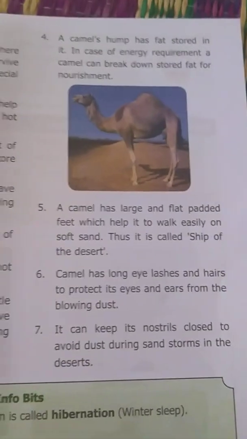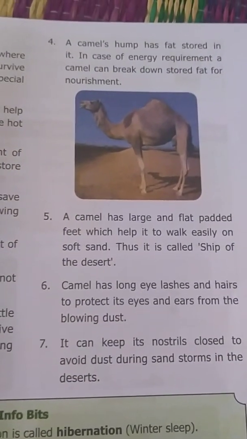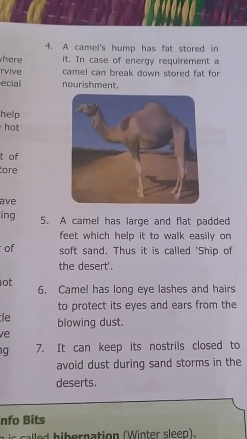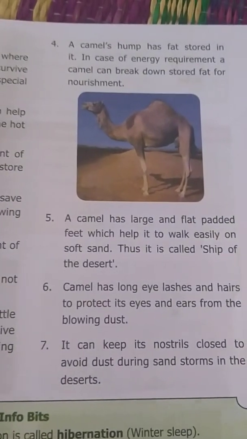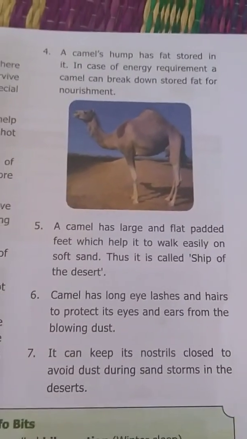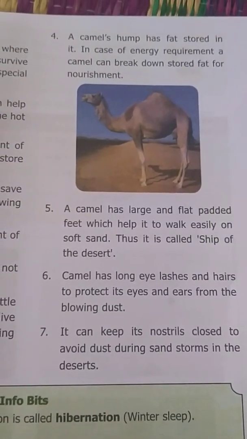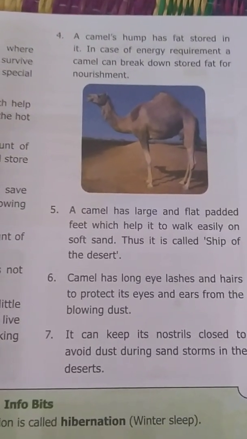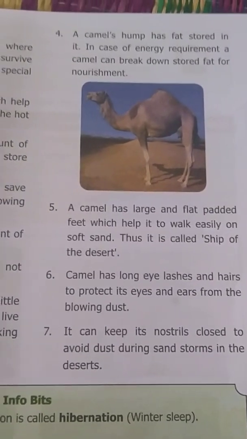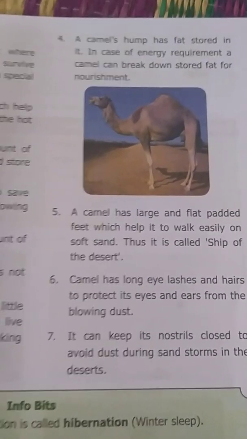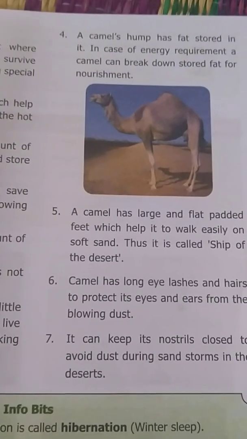And the camel has a hump, and when it has energy requirements, it can break down the stored fat for nourishment. And the camel has large and flat padded feet which help it walk easily on the soft sand. So this is called the ship of the desert.